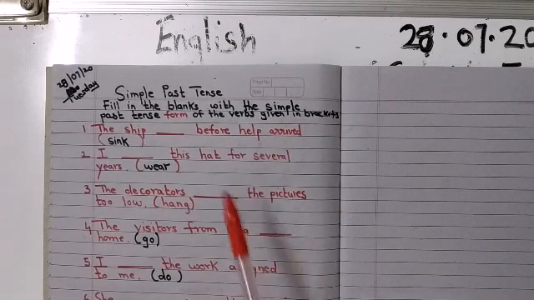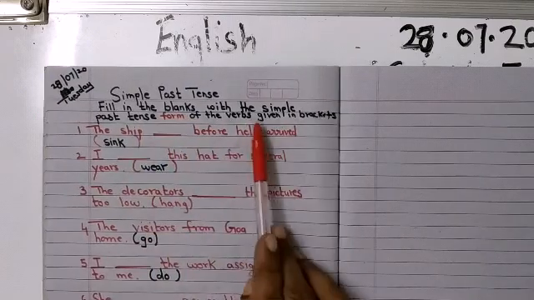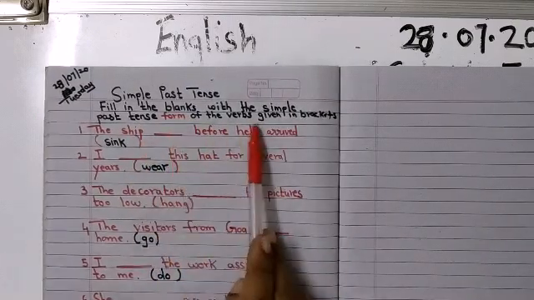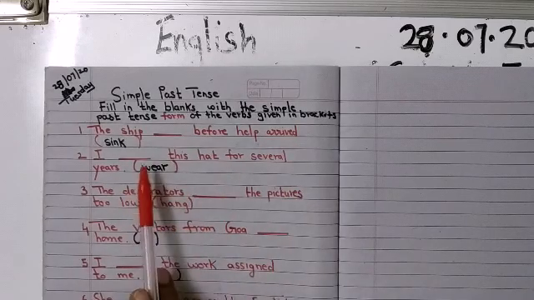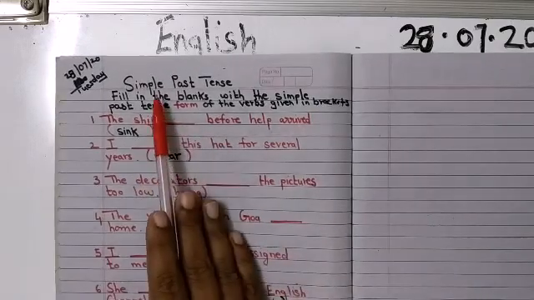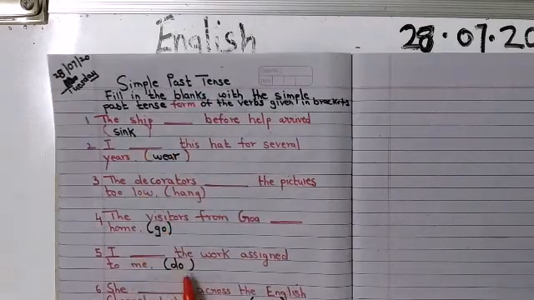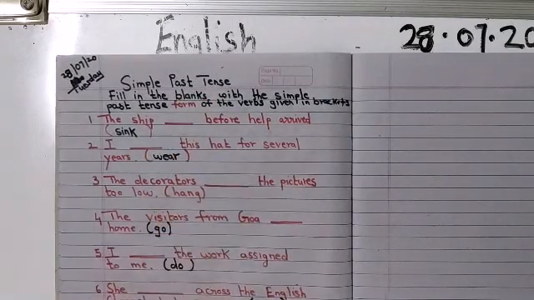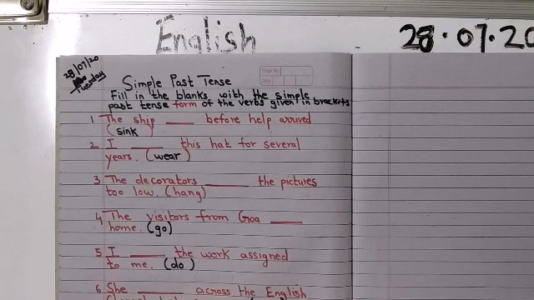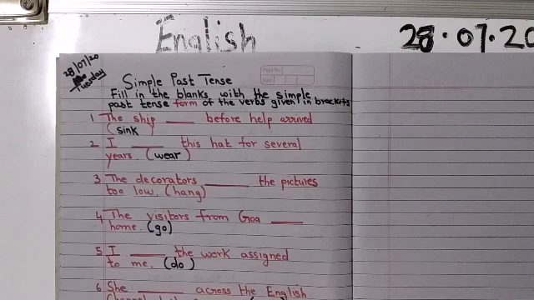Children, look here. You will fill in the blanks with the simple past tense form of the verbs given in the bracket. Now children, remember, this is simple past tense. Now the verbs are given in the bracket, but you need to change them. Sometimes you may not need to change them also. Some sentences that you need to see.